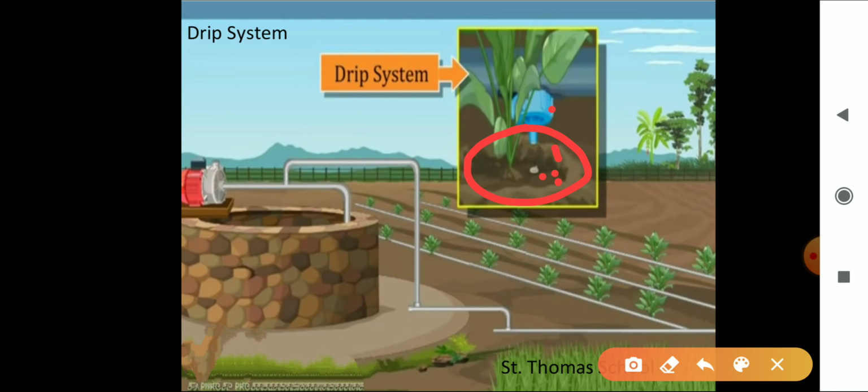In the sprinkler system, what we did is, the main pipe is connected to the nozzle, right? And then the water is sprinkled on the crops wherever water is not there. Okay, and in the drip system, you can put the water directly into the roots drop by drop.